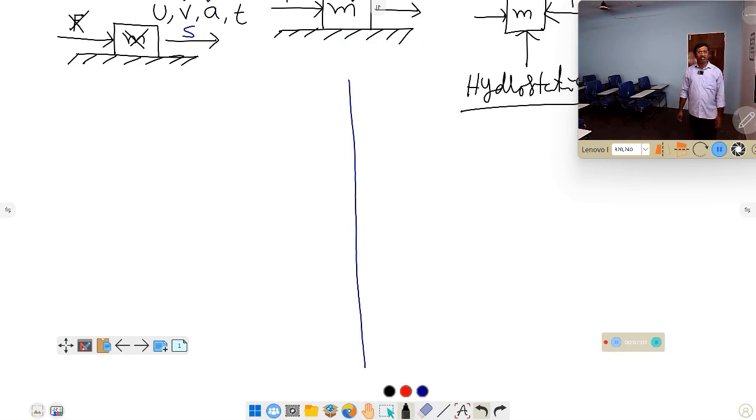Now we are going to discuss the topic kinematics. In kinematics, we need to know certain terms involved.